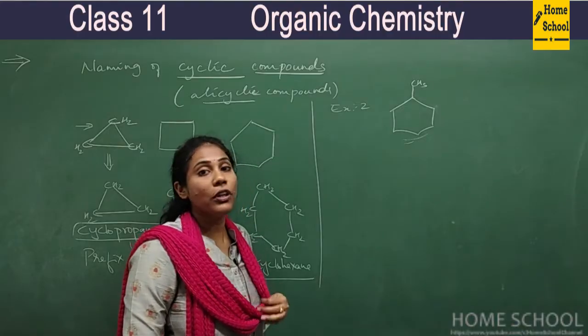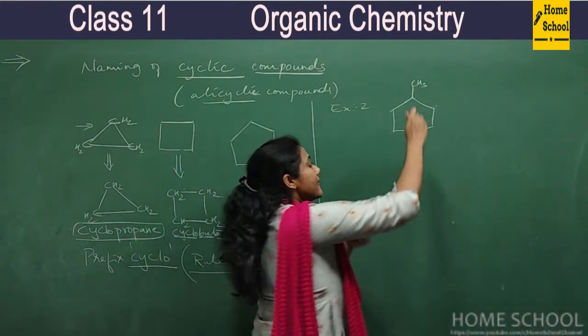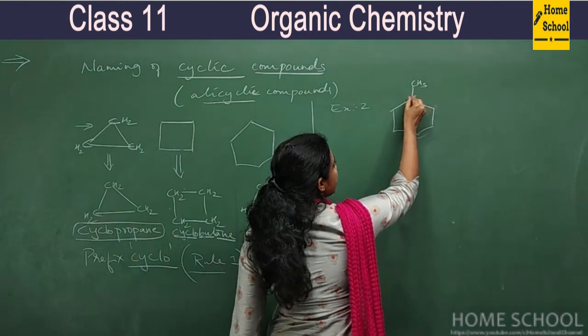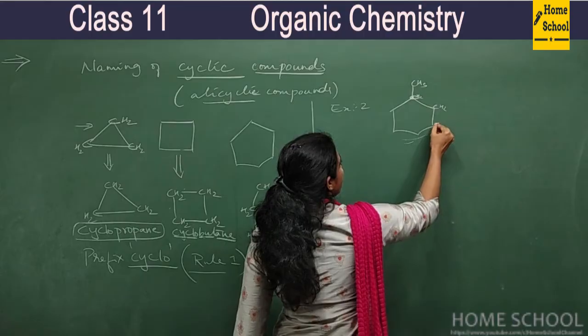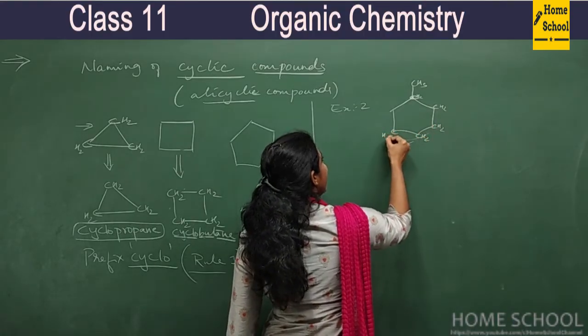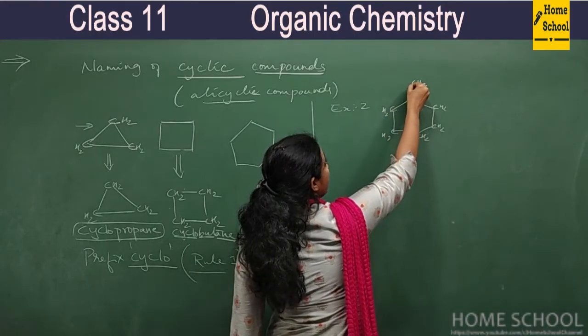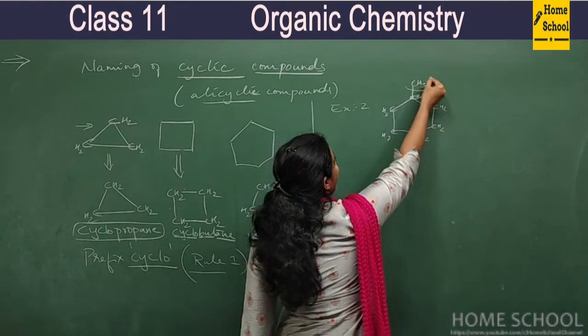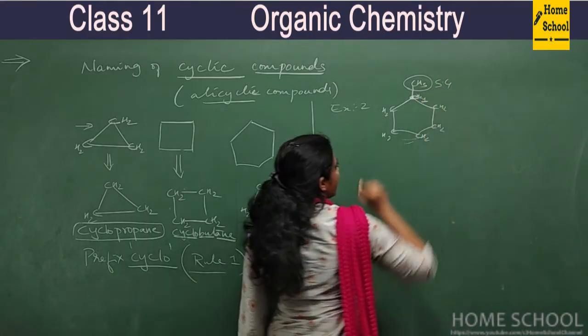So what do you do? How do you name this particular compound? See, the carbon atom, this is carbon, everywhere carbon, this is CH2, here is CH2, here is one more CH2, here also CH2, everywhere CH2s are there, right? And the carbon which has got a branch, which has got a substituent group will get number 1 position.